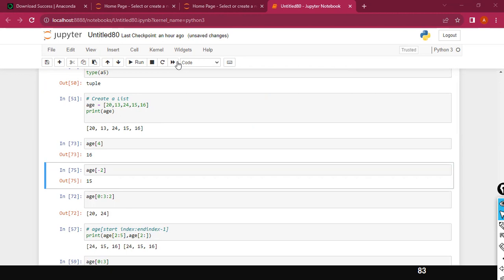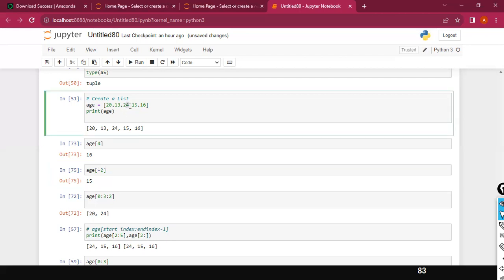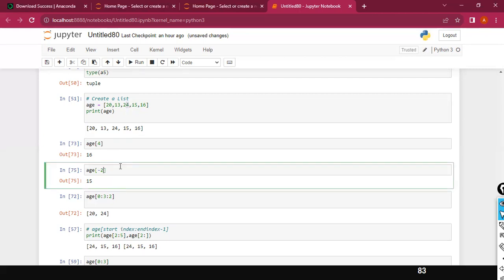You just logged in. See, -2 will give you the second value from right to left. If I specify -3, it gives you the 24, right? -3 gives you the 4.